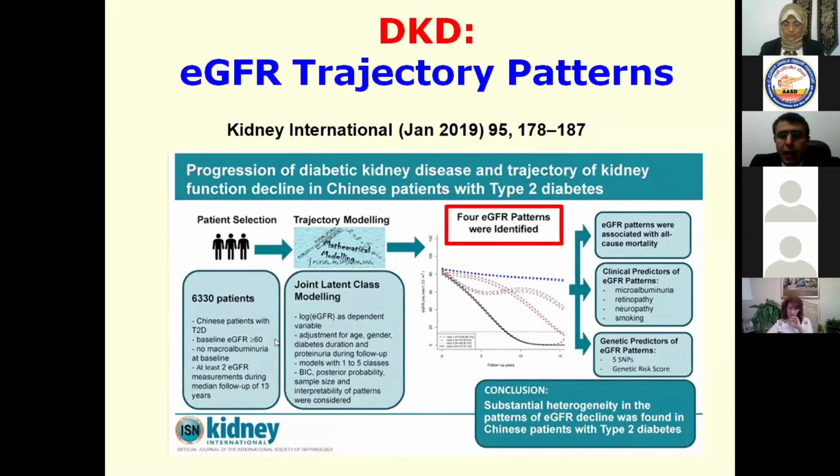The problem is that we have 4 estimated GFR patterns, and these have led to the progression of diabetic kidney disease and trajectory of kidney function decline in Chinese patients. It may be very slowly progressive over the years. It may decline and become stable for years and then decline again. It may take a slow progressive form, declining, and it may have a fast progressive disease with very rapid decline and then plateau. So it's a very important issue to know that we have different types of situations in cases of diabetic nephropathy. It is not all one issue.